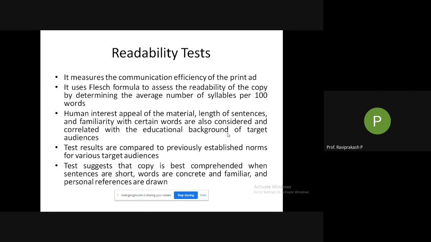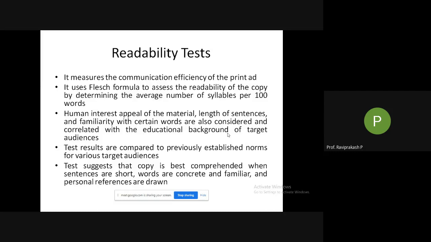Then the test suggests that copy is best comprehended when sentences are short, words are concrete and familiar, and personal references are drawn. What they are telling you here is that the copy is best comprehended, in the sense best understood or best remembered, when sentences are short. When I'm telling in small sentences, it should not be 2 lines, 3 lines, or 5 lines for one sentence. There should be a break. So the use of smaller sentences is preferred.